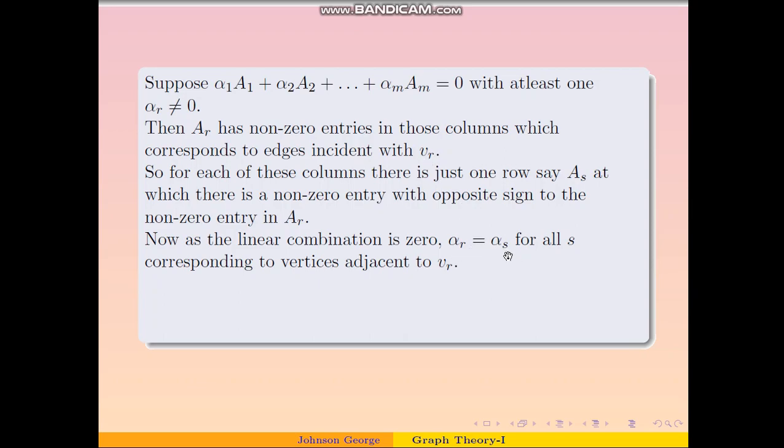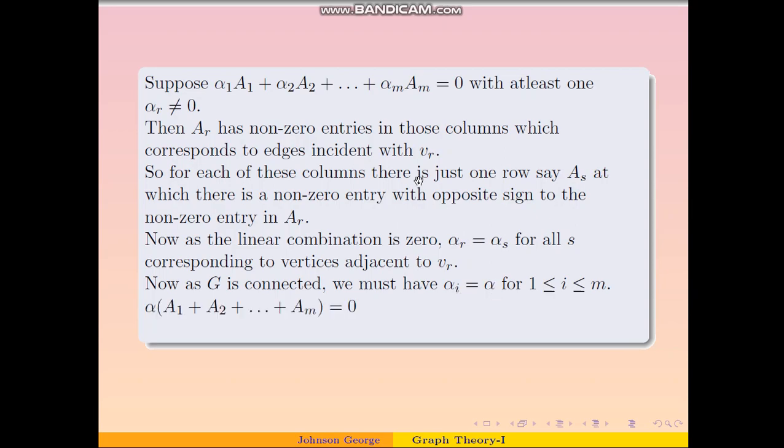Similarly, we can also prove that the scalar corresponding to the vertex Vs and all those vertices which are adjacent to Vs must be the same. But then, because the digraph G is connected, we must have all the scalars the same, and therefore the linear combination will become this, and we must have this.